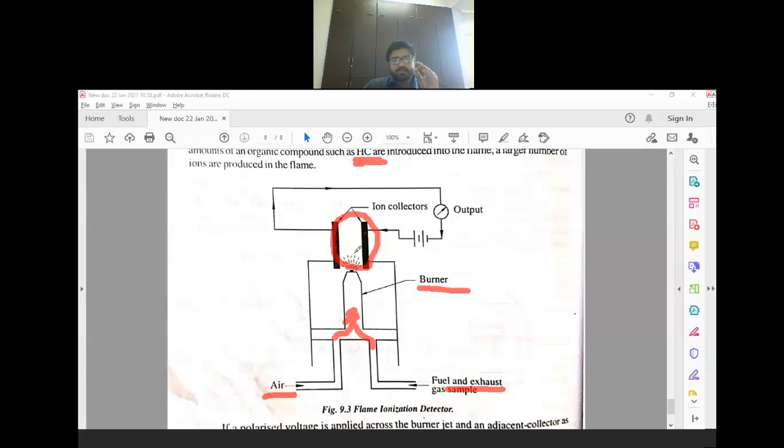If more hydrocarbons are there, this gap gets more ionized. If fewer hydrocarbons are there, the space gets less ionized. So what will happen here?